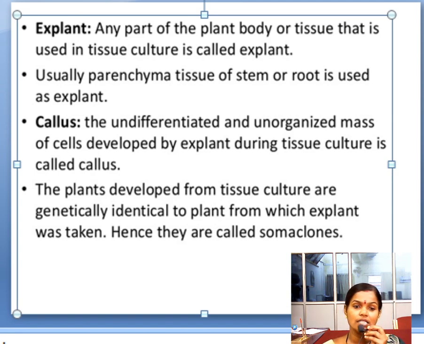The plants developed from tissue culture are genetically identical to the parental plant.